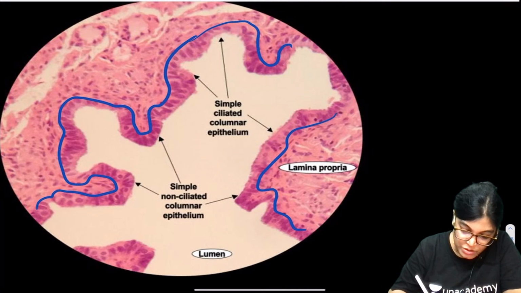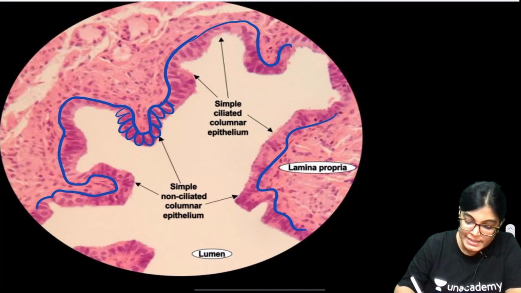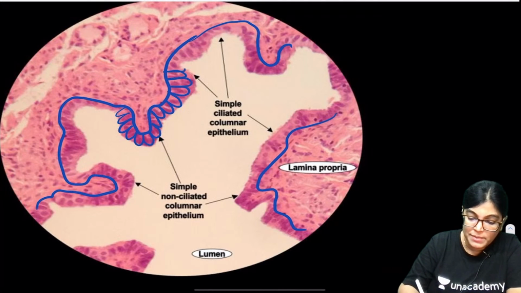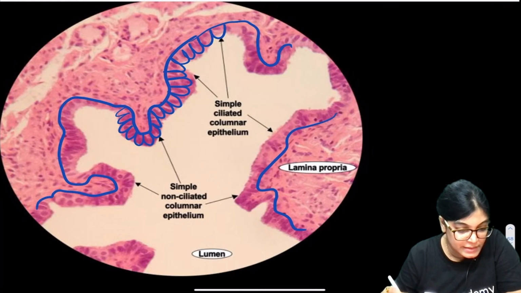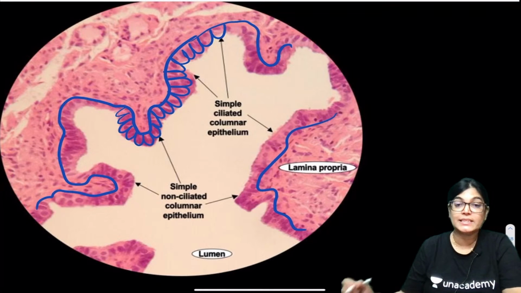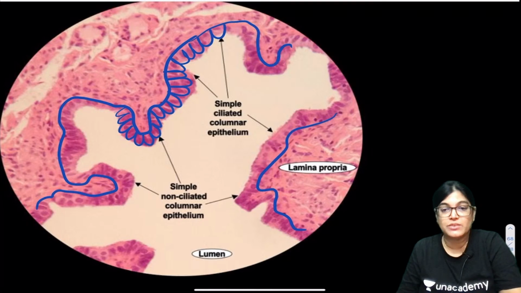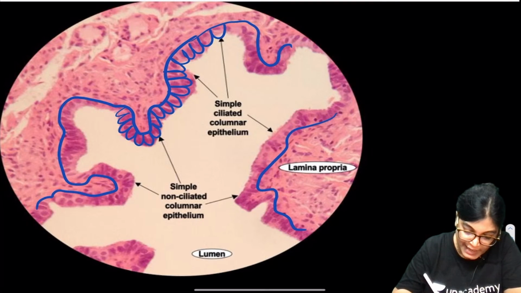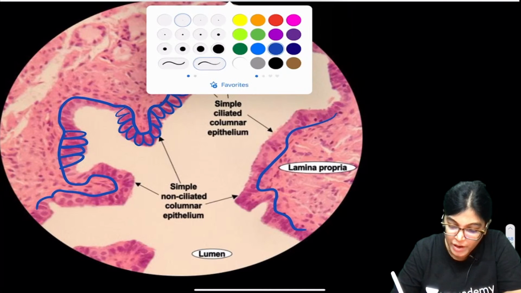Okay, my dear friends, so this is the epithelium which you are seeing, and see here it is columnar in shape. Yes, Acharya has also given you the answer. It's ciliated columnar epithelium here, and ciliated pseudo-stratified in respiratory epithelium. Absolutely right, dear. So yes, it's okay, we can revise it. Confusion can happen, nothing to worry about it.